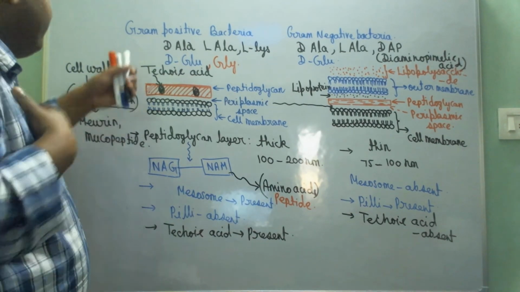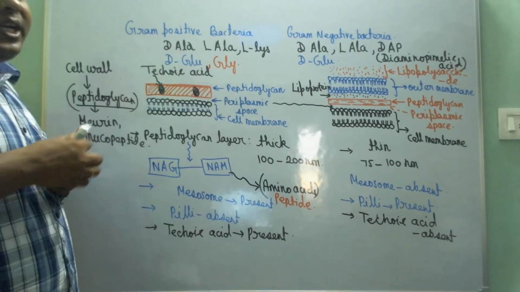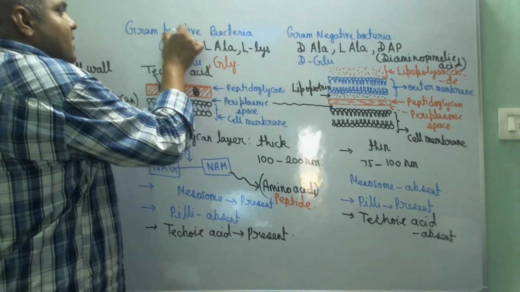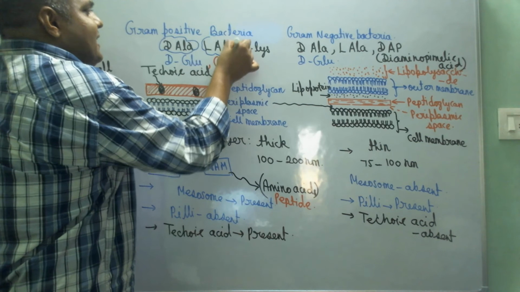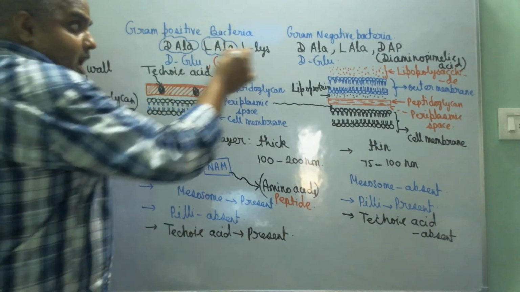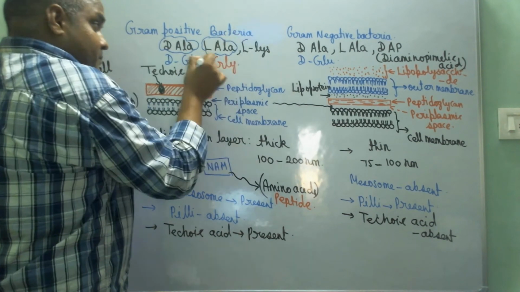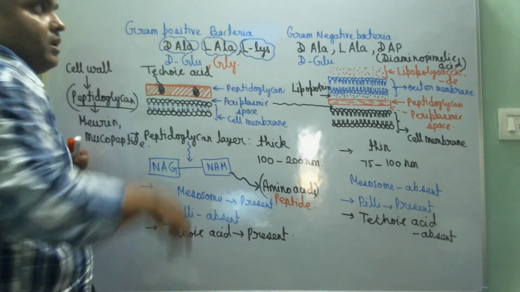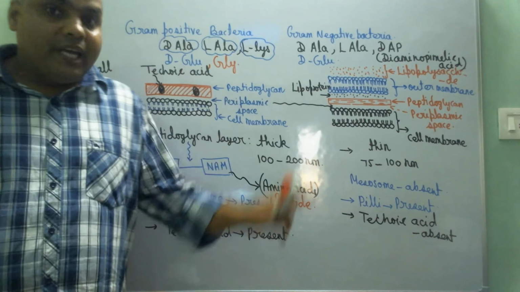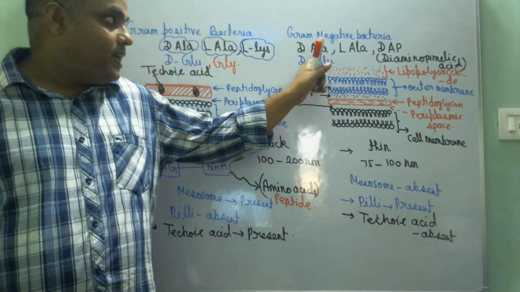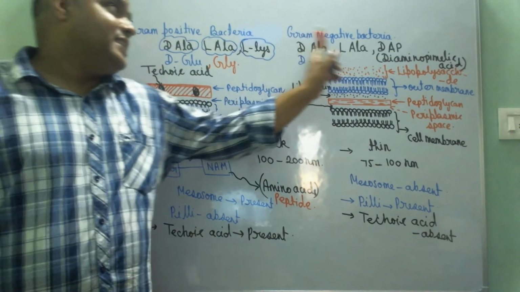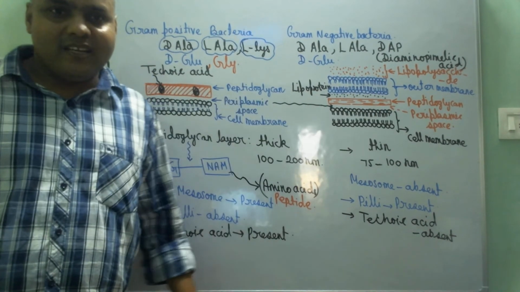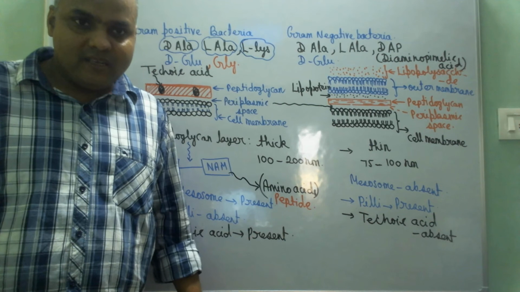How will it be different? Let's see. In gram positive bacteria, L-alanine amino acid is present, D-alanine amino acid is present, and L-lysine amino acid is present. In gram negative bacteria, the peptide has L-alanine and D-alanine, which are common, but L-lysine is absent.